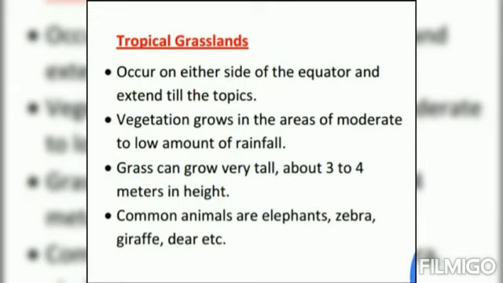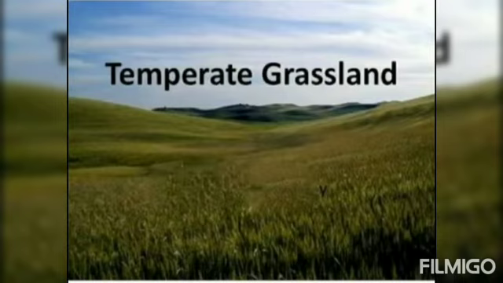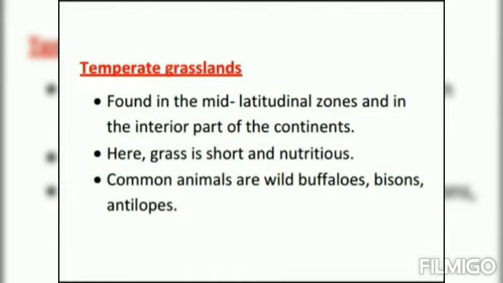Next we have temperate grassland. Temperate grassland is found in mid-latitudinal zones and in the interior part of the continents. Here, grass is short and nutritious. Common animals are wild buffaloes, bisons, antelopes.